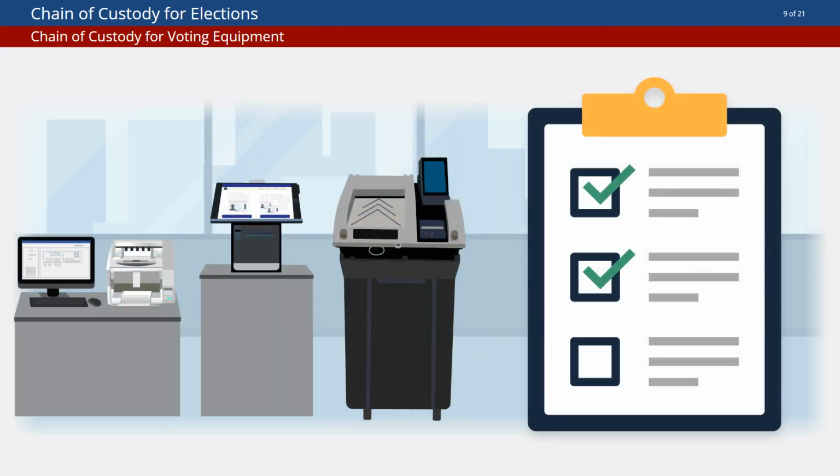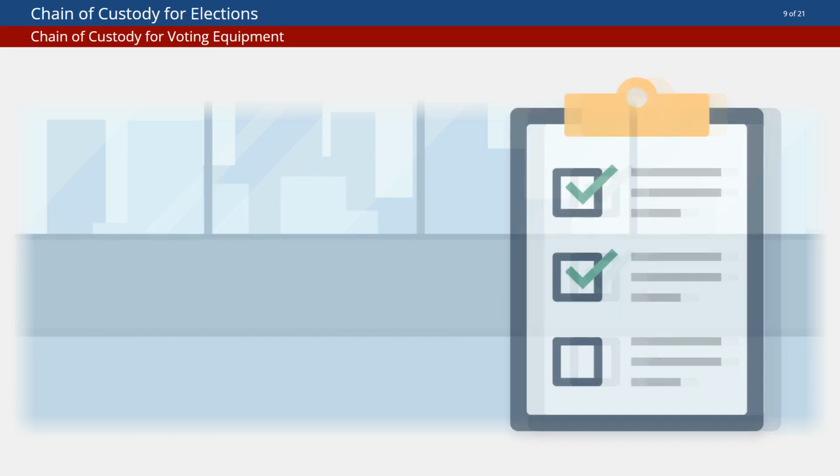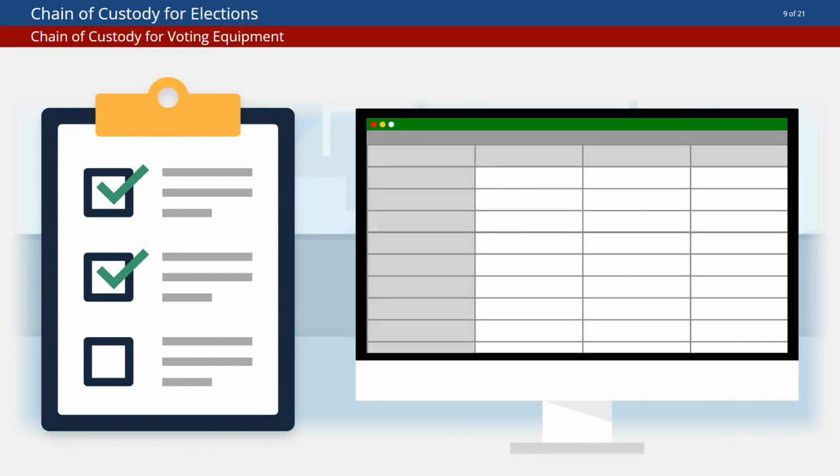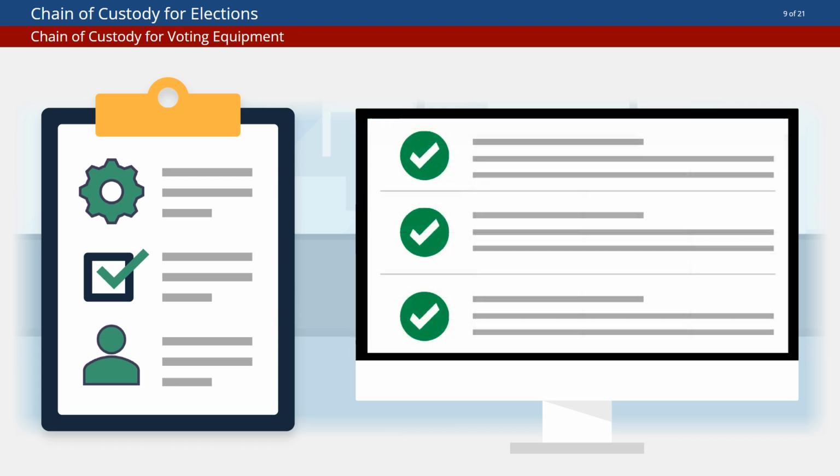Technology should be inventoried, and it should be documented any time office staff or vendors perform acceptance testing, logic and accuracy testing, maintenance, or other actions on it. Inventory and chain of custody may be tracked electronically, on paper, or with a combination of the two. Additionally, we recognize that forms may look different for different items or circumstances. No matter what method you use to track chain of custody for election materials or the design of your forms, the critical information needed remains the same.